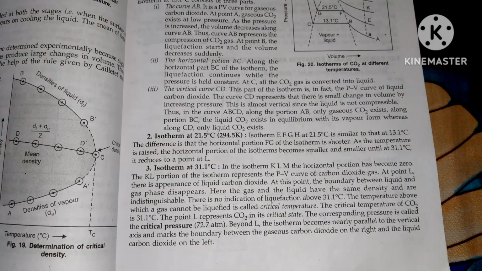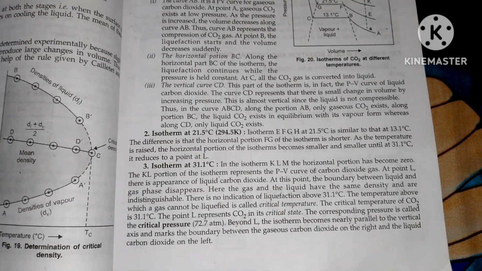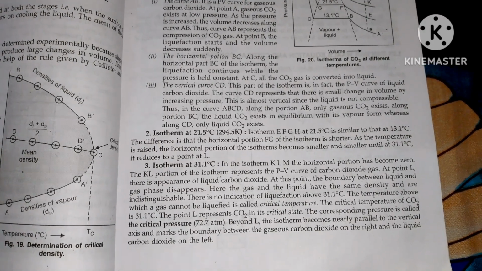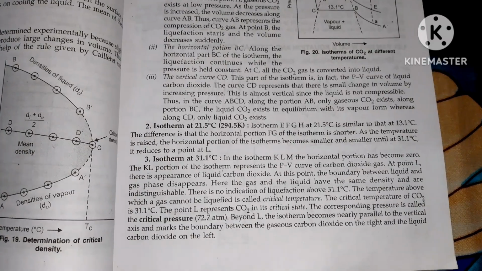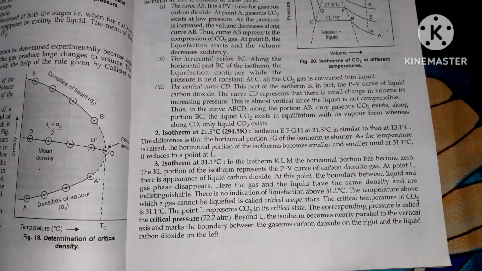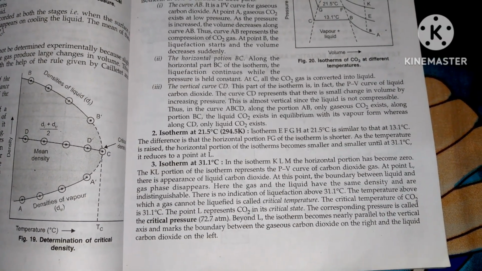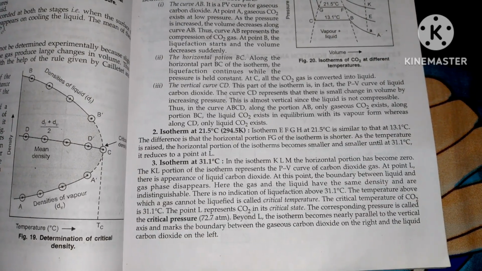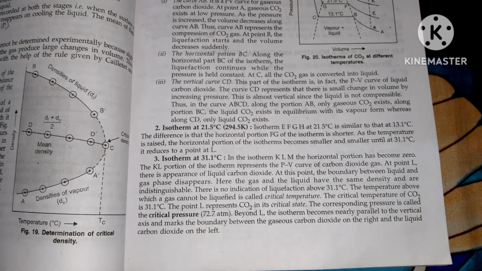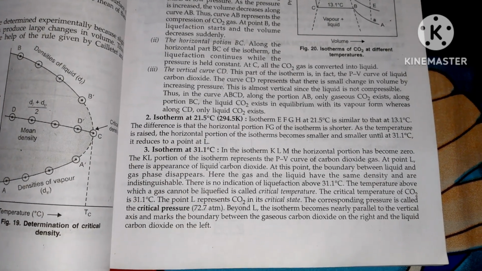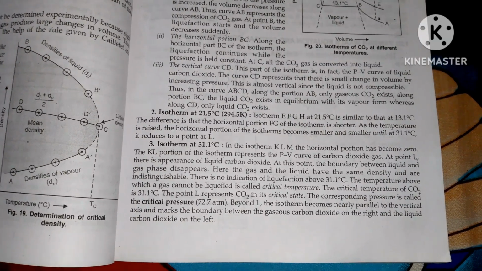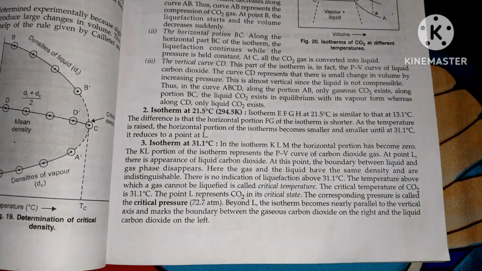The temperature above which a gas cannot be liquefied is called the critical temperature. The critical temperature of CO2 is 31.1 degrees Celsius. The point L represents CO2 in its critical state. The corresponding pressure is called the critical pressure. Beyond L, the isotherm becomes nearly parallel to the vertical axis and marks the boundary between the gaseous carbon dioxide on the right and the liquid carbon dioxide on the left.